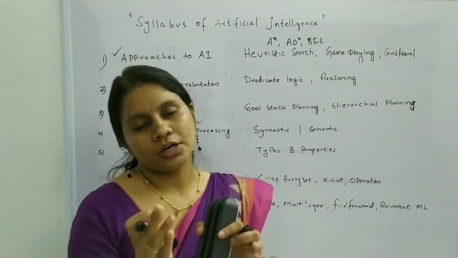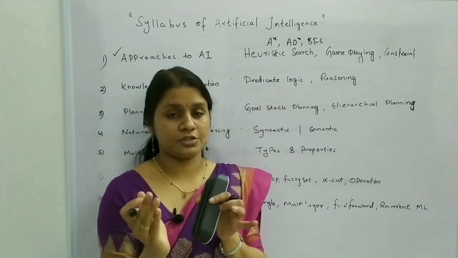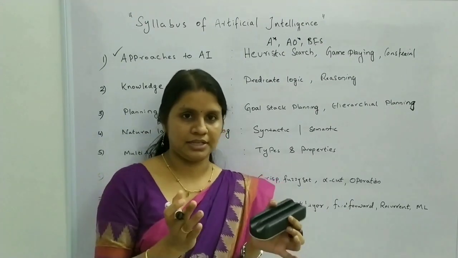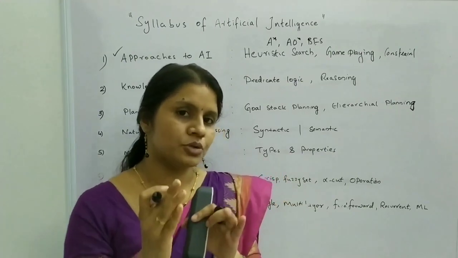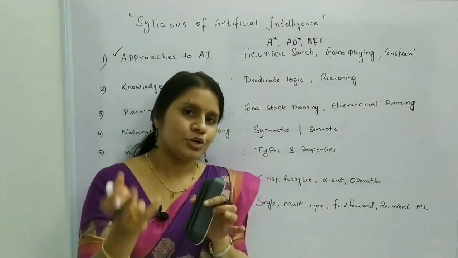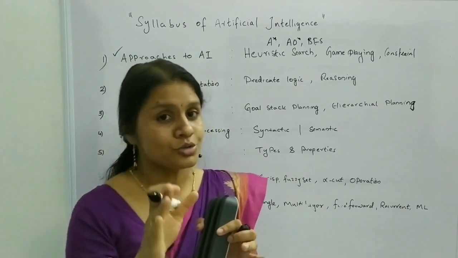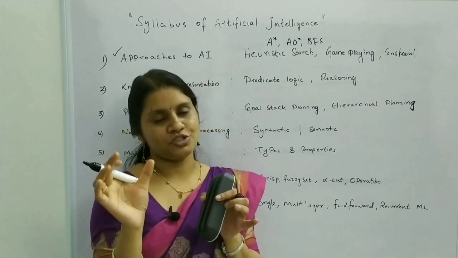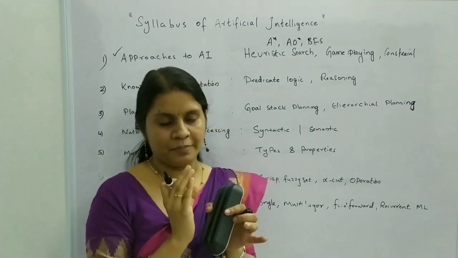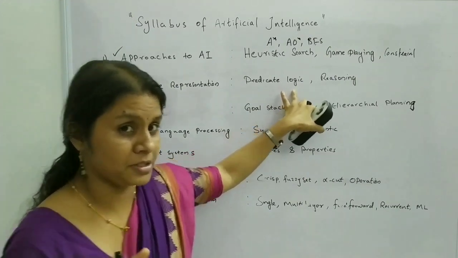Because artificial intelligence uses programming languages such as Prolog, Lisp and so on. Prolog uses predicate logic for representing knowledge. So you must know how to represent a particular knowledge using predicate logic. You may surely get questions from this section for your competitive exams.